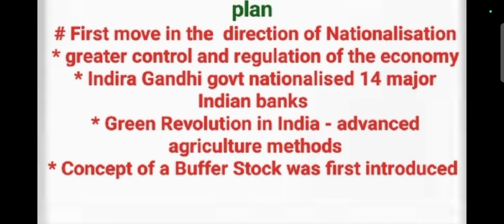The people wanted to store the food grains. So in this direction, the government started to promote buffer stocks to store the excess food grains. Almost 5 million tons of food grains were stored by the government. So in this fourth five-year plan, one of the major changes that occurred was nothing but buffer stocks.